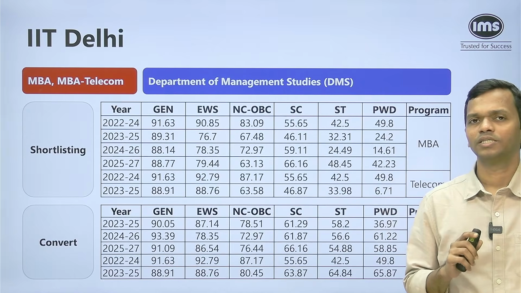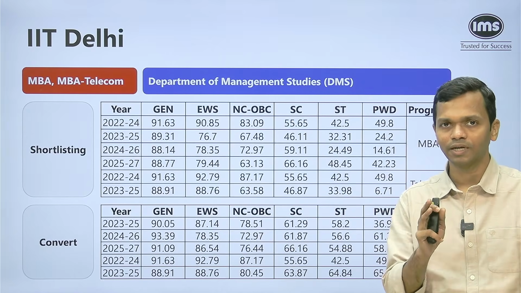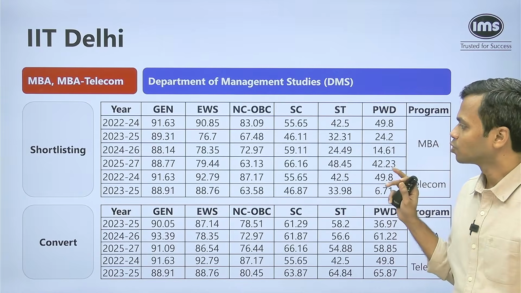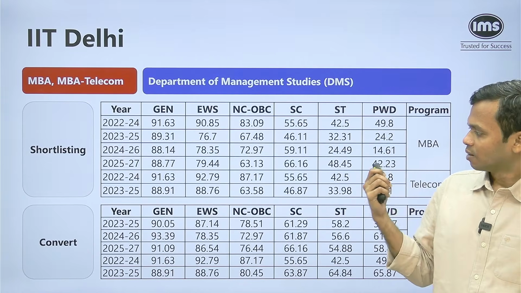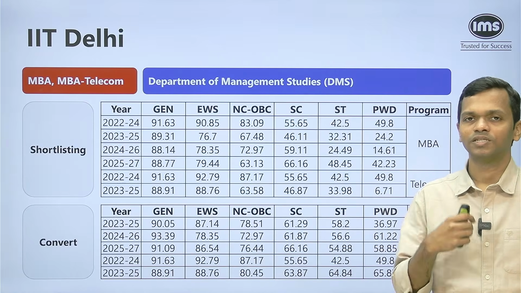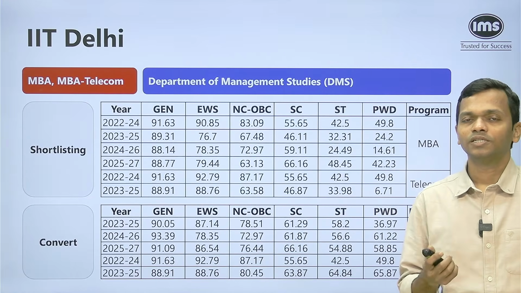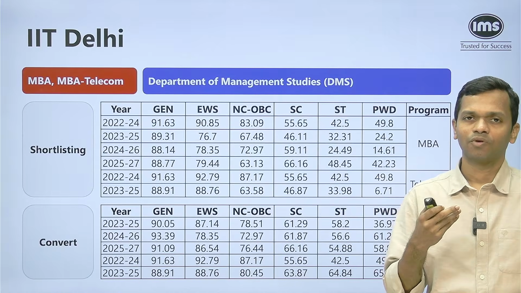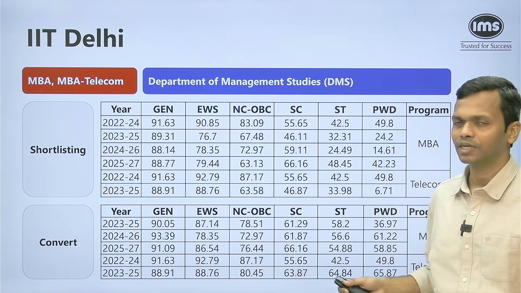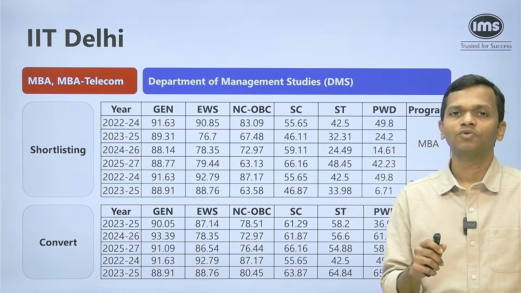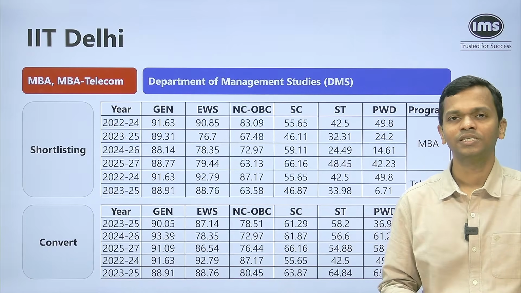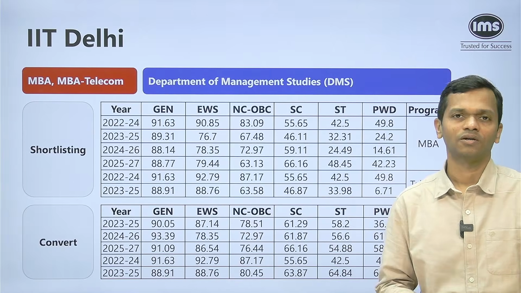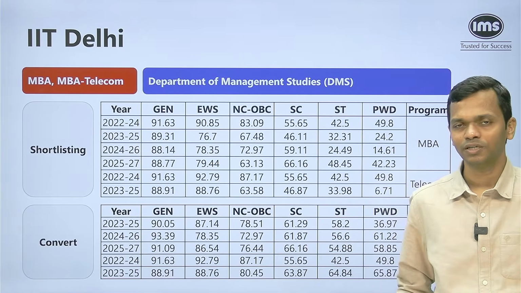Now let's talk about the shortlisting and convert percentile from the last couple of years. All of this data will be available on the B School Zone, because some of you may find it a bit difficult to take a screenshot of this and go through it. What I would suggest is we'll give you a link in the description from where you can check it out. The link is for the B School Zone. It's a tool that we have been running for the last 2 years, and it is for all the students. It's completely free, so you can use it and benefit.